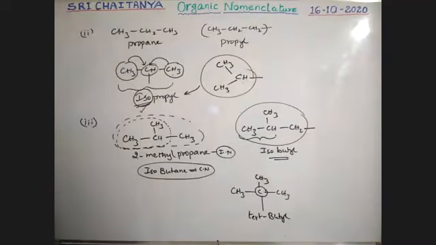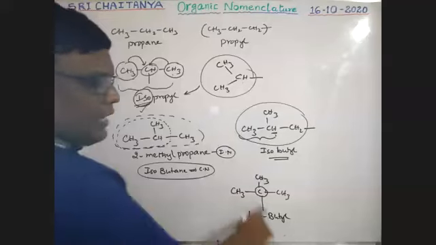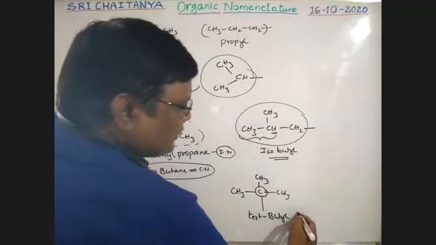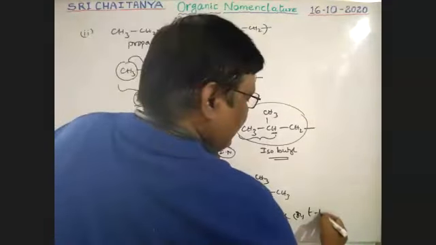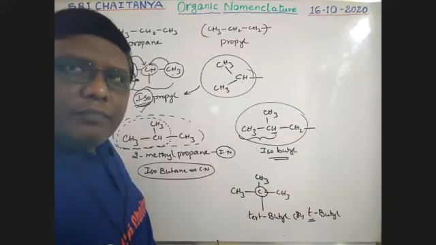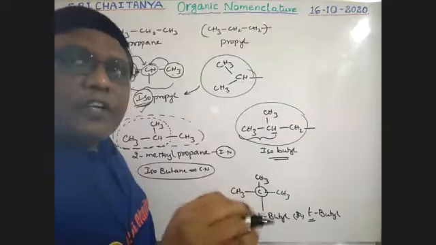It is not iso because H is not there. Here H is not there. It is not iso. It is a tertiary butyl, or sometimes t-butyl. T stands for tertiary. S stands for secondary. T stands for tertiary. Please wait. Q stands for quaternary.